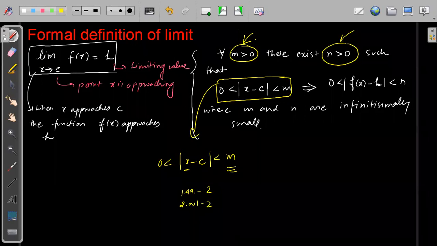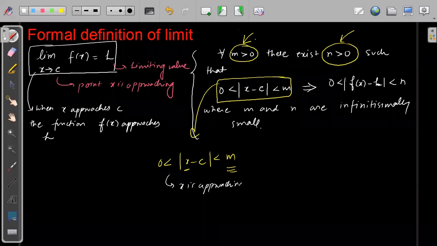In both cases you will get a very small value, right? So when m is almost approaching 0, x is approaching c. So this condition means x is approaching c. I hope this condition is okay for everyone.